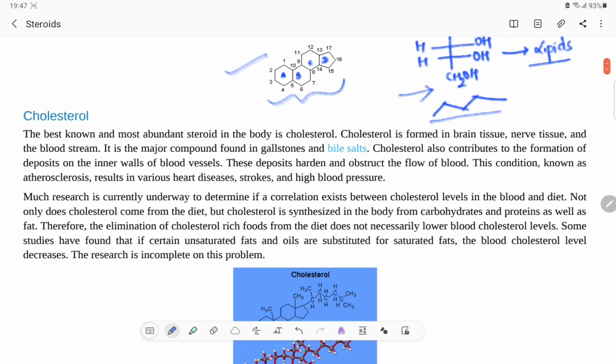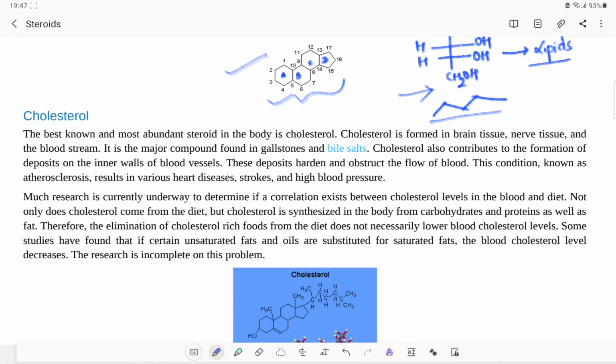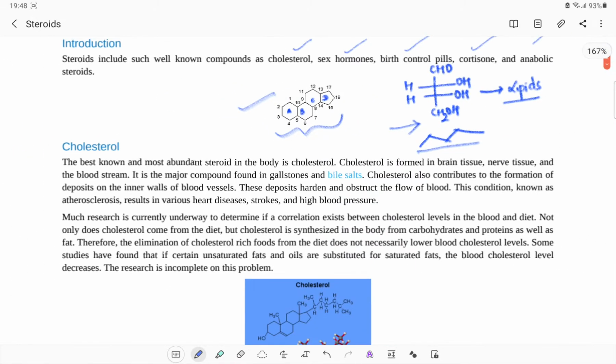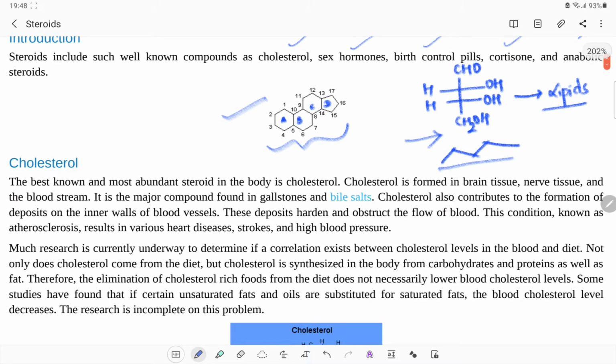One best example under the steroidal system is cholesterol. We can observe that it forms under a steroidal system, but it also has some functional groups along with this ring system. The best known and most abundant steroid in the body is cholesterol.